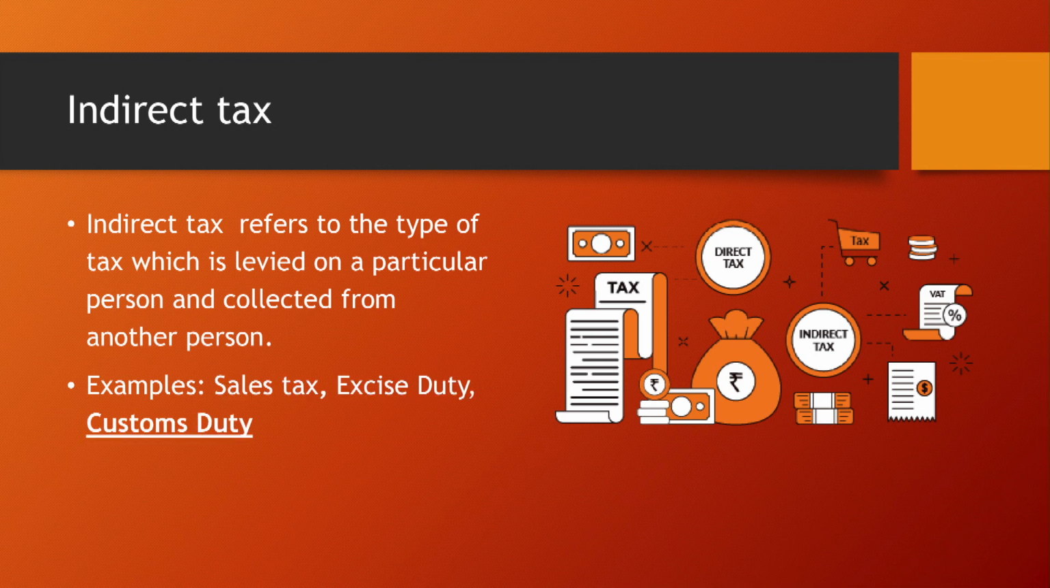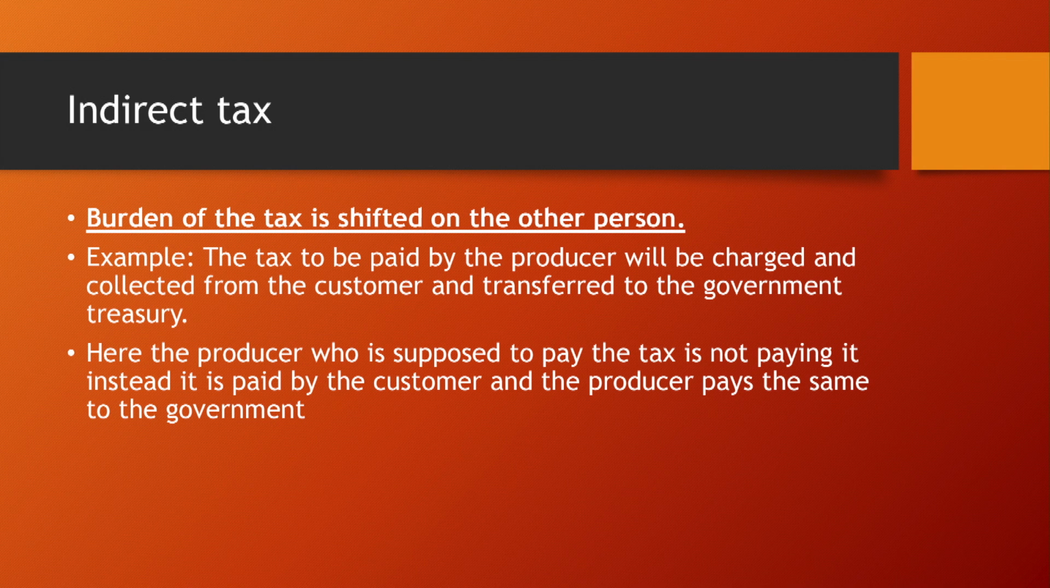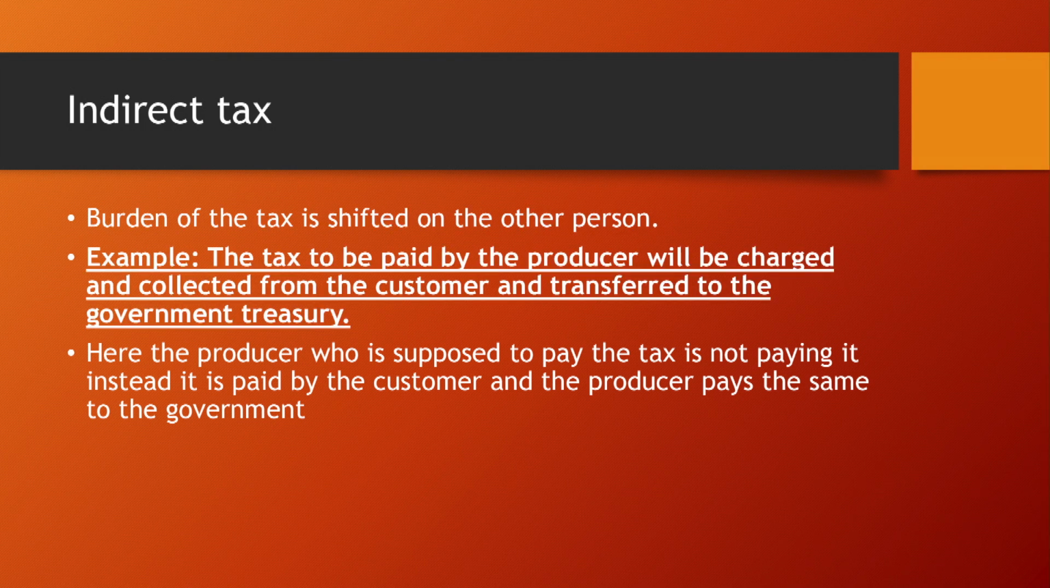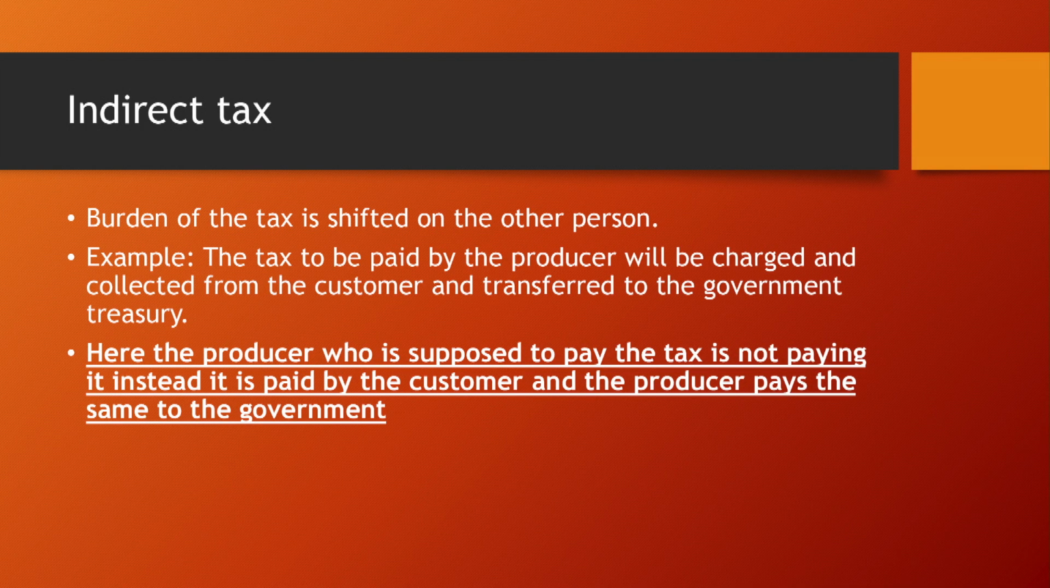Here you find that the burden is shifted to the other person. The tax which has to be paid by the producer will be charged and collected from the customer and will be transferred to the government treasury. So here the producer who is supposed to pay the tax is not paying the tax. It is paid by the customer and the producer pays to the government. So this is indirect tax. Examples are sales tax, excise duty, and so on.